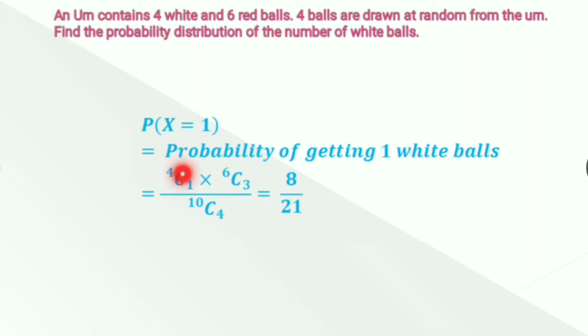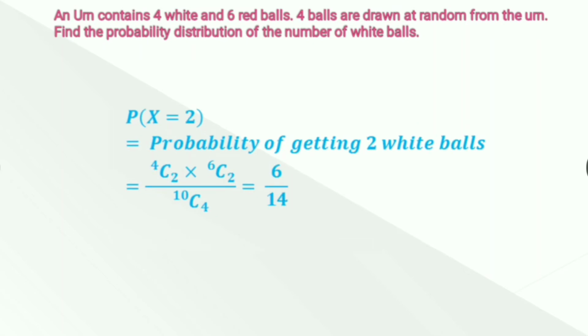That is 4C1 into 6C3 divided by total outcomes 10C4. And when you calculate this, you will get 8/21. Similarly, probability of x equal to 2 will be drawing 2 white and 2 red balls. So 4C2 into 6C2 divided by 10C4. When you calculate this, you will get 6/14.